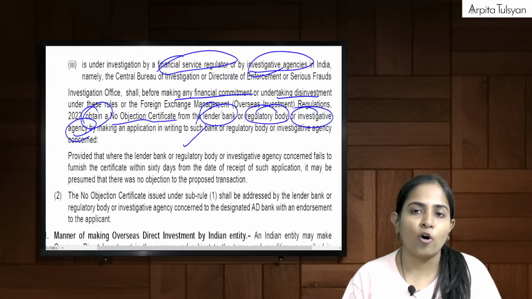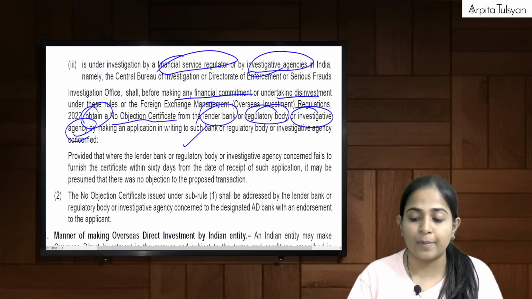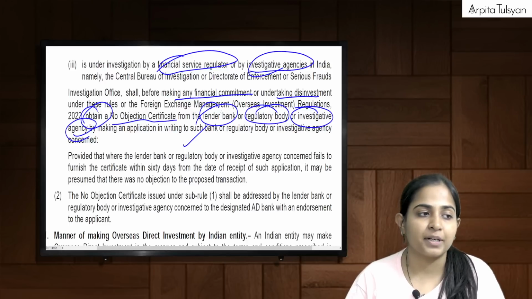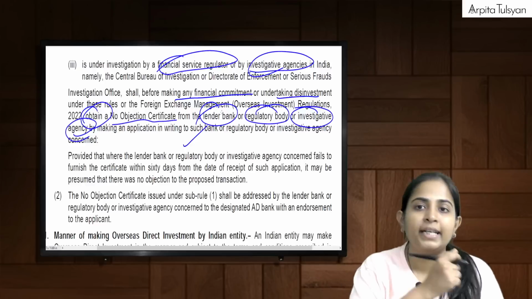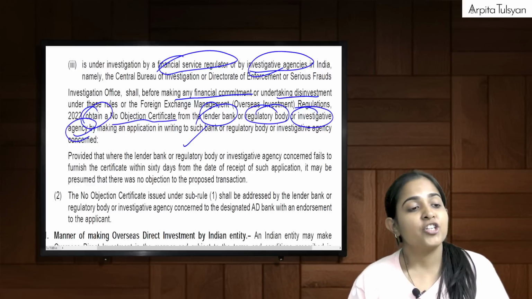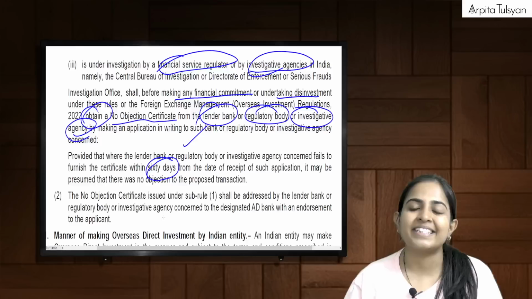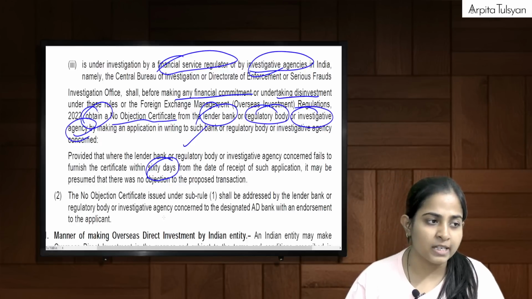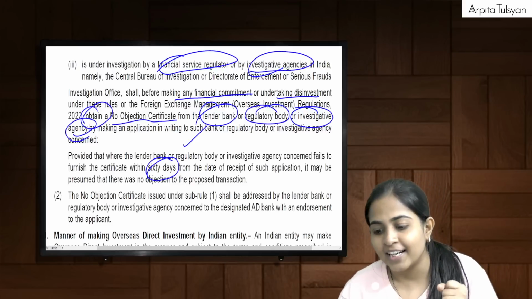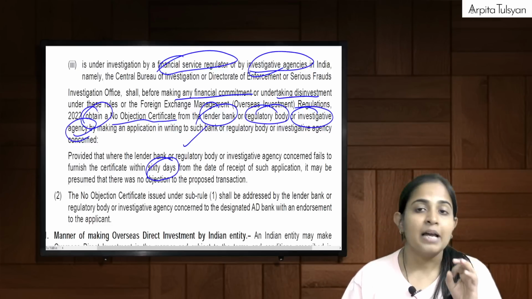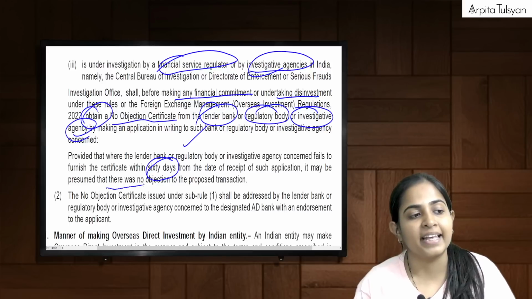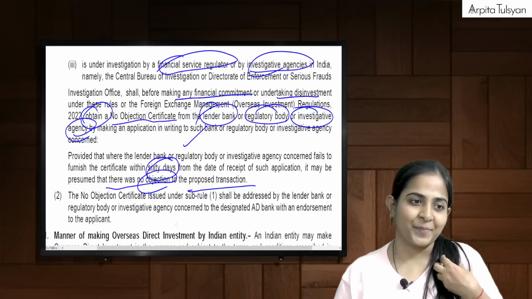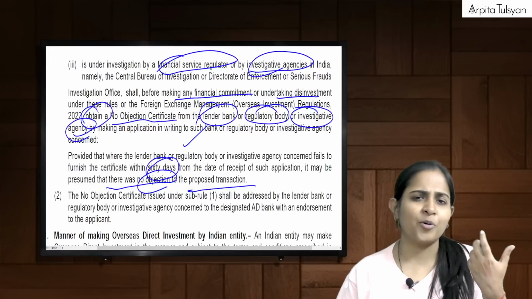That is, the people with whom you have defaulted don't have any objection to you dealing with any overseas investment. But what if we don't get a NOC? We should get a NOC within a time period of 60 days. Whenever they receive our application, from that day, within 60 days, they should give us the NOC. If we don't get the NOC, silence is treated as acceptance. It will be presumed that there was no objection to the transaction. It will come in favor of that PRI. Okay, fine, no problem.